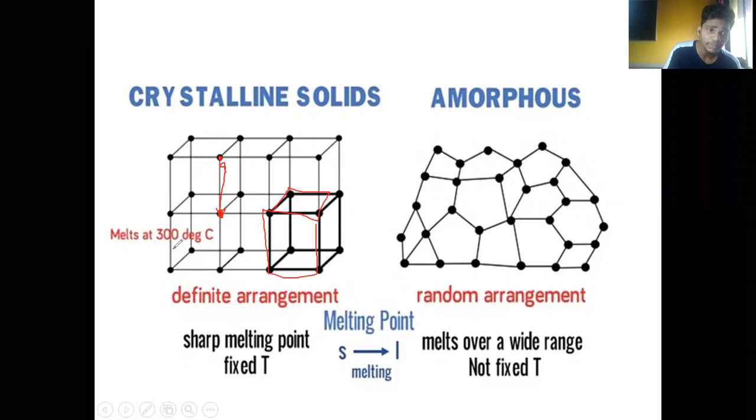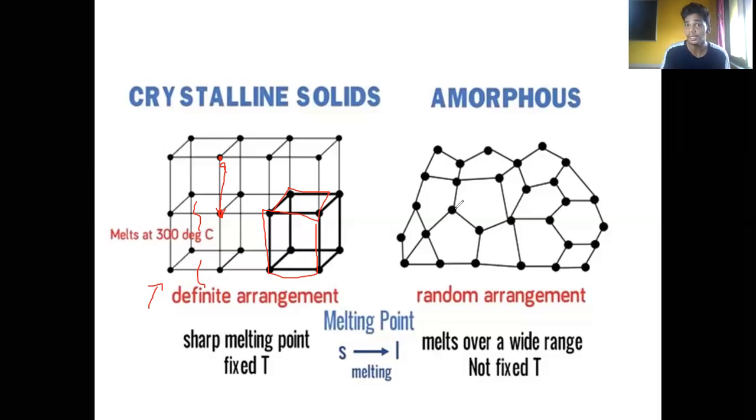But whenever heat is provided from outside on that crystalline solid, what happens? The bonds get broken. But as the bonds are equidistant from each other, they require a specific amount of energy to break all the bonds simultaneously, so they have a sharp melting point, correct?